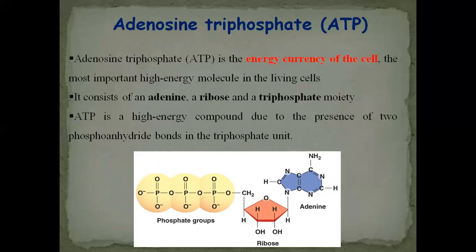That is why we are saying that this is the most important energy currency of the biological system. A lot of energy is produced. When it gives a breakdown of a phosphate bond, it will give one phosphate group, it will convert into ADP, adenosine diphosphate.